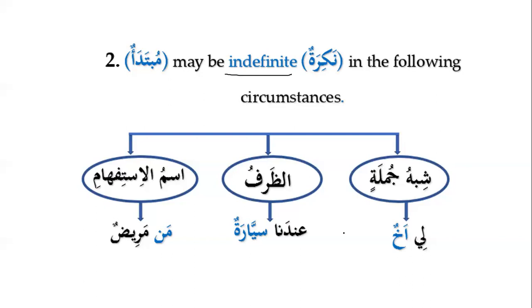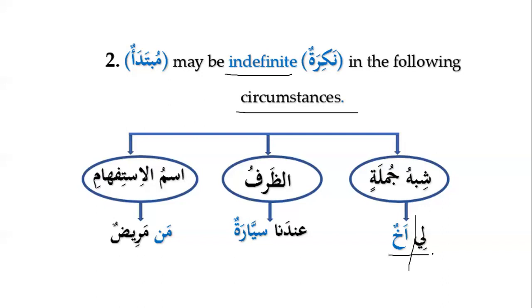For example, when you say "on the table, al maktab," it doesn't make sense. But when we say "al kitabu al maktabi," the book is on the table, now it will be a complete sentence. So the circumstances that we have discussed, we have to discuss about. We say li akhun. So now li is jar majroor. Li harf jar and ya al mutakallim will be majroor, and akhun will be mubtada. So we say mubtada muakhar, and li is khabar muqaddam. Yani the khabar has come first, and mubtada has been delayed.